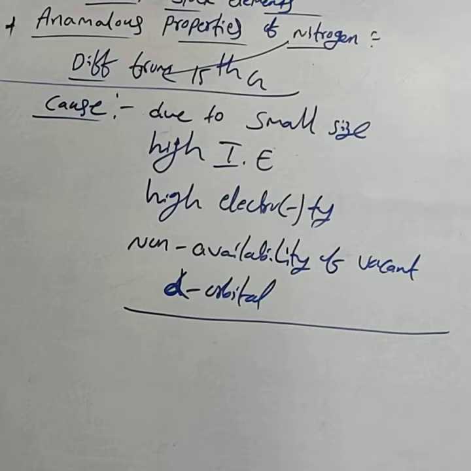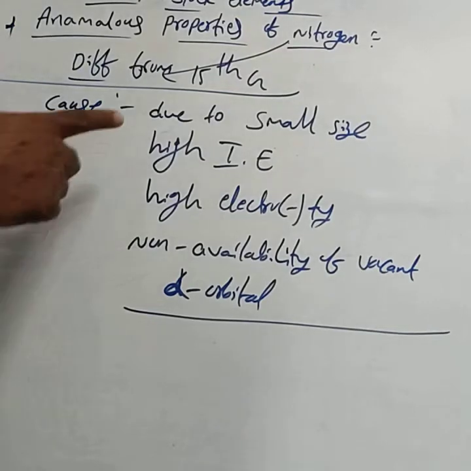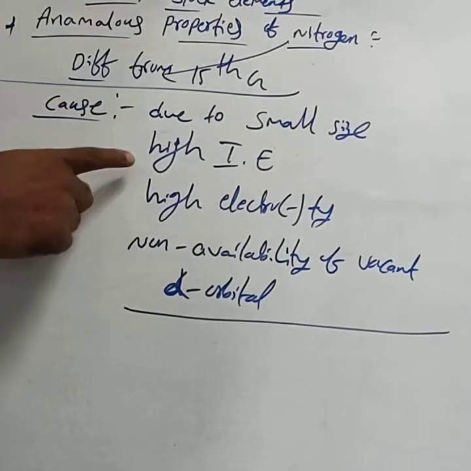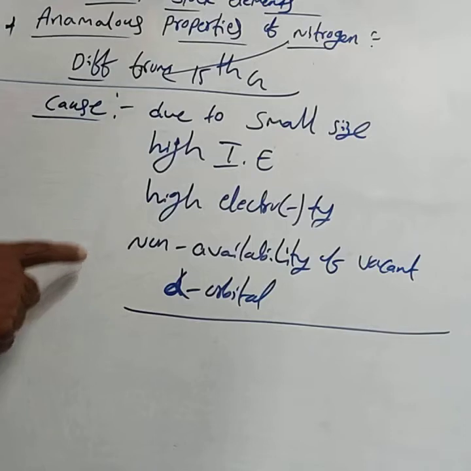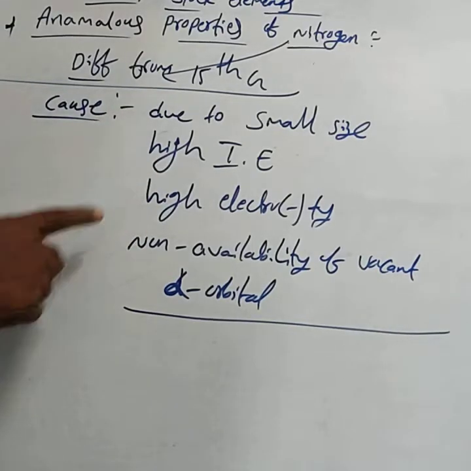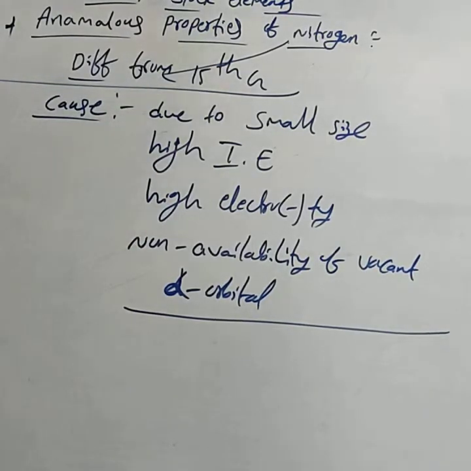Why the properties of nitrogen are different from other 15th group elements: due to small size, high ionization enthalpy, high electronegativity and non-availability of the vacant d orbital. This is about the cause for the anomalous property.